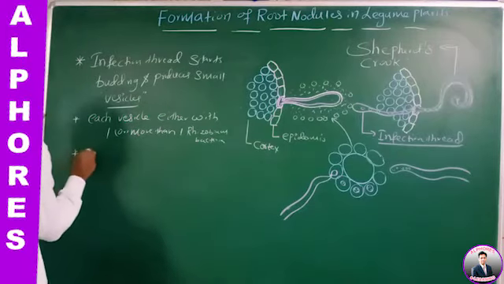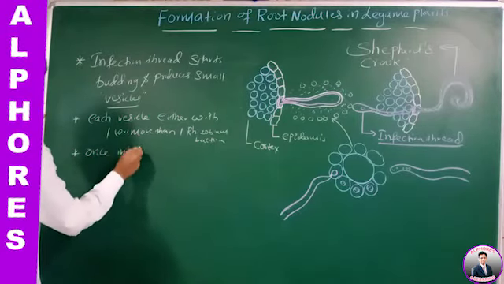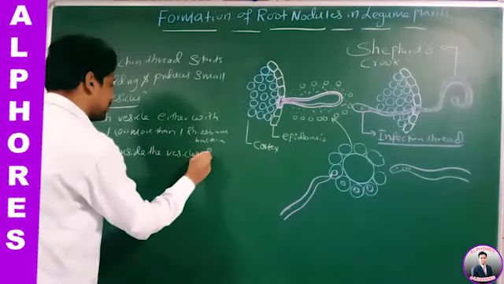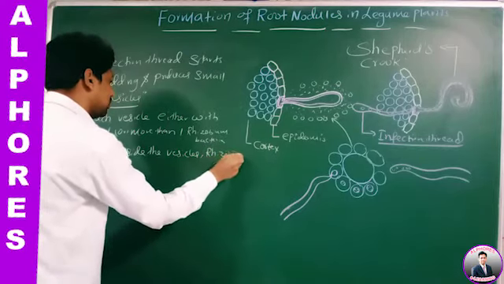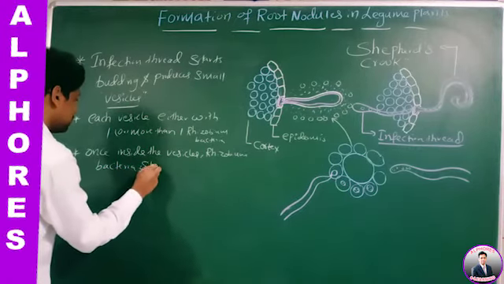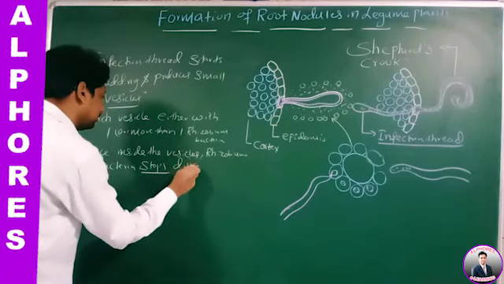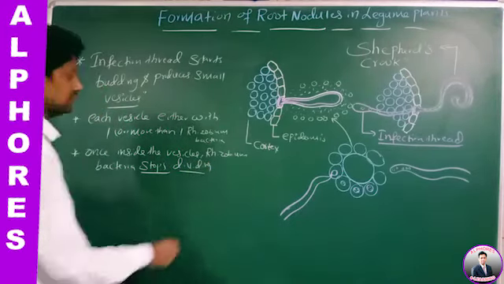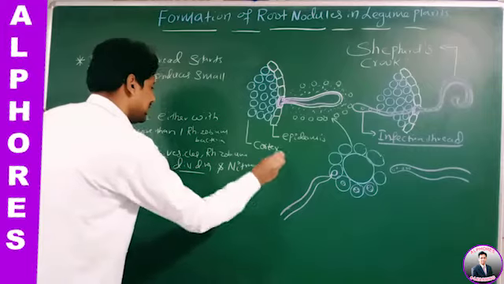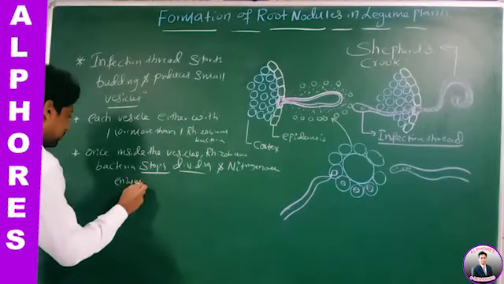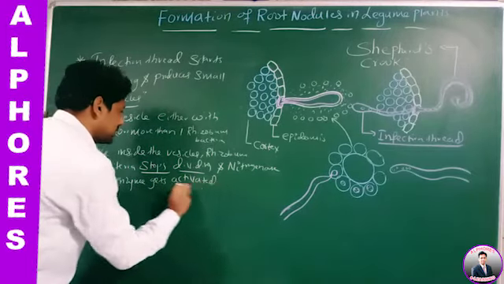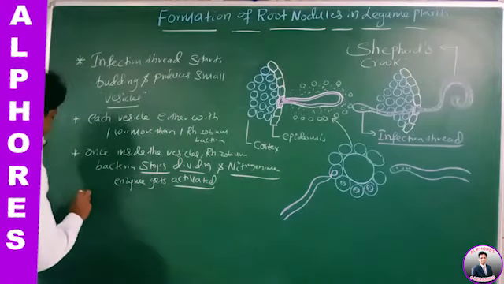Once inside the vesicle, the Rhizobium bacteria stops dividing and the nitrogenase enzyme gets activated. What gets activated? Nitrogenase enzyme gets activated.